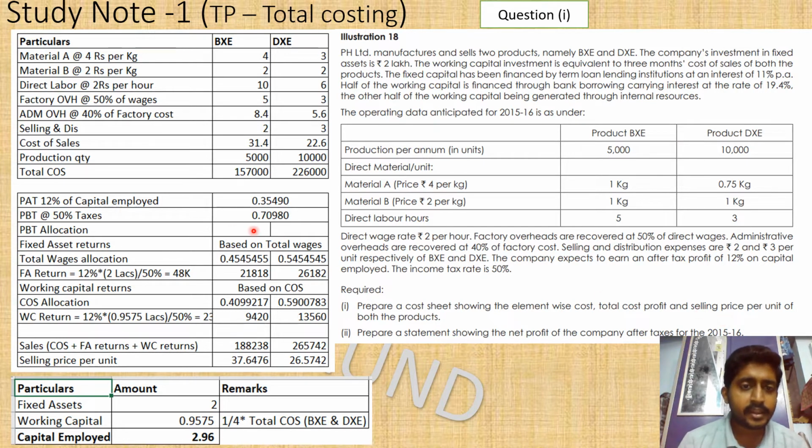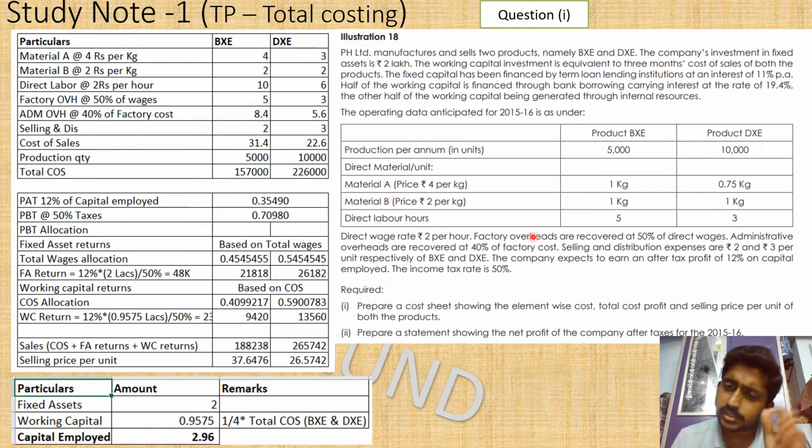Okay, and yes, for this what we need to do, selling price has two components. It has a cost portion and it has a profit portion. Which means we have to find the profit portion before going to the selling price. And it's good that our book has also given to find the total cost profit before finding the selling price. So we have to find the profit based on the total cost. So what is the total cost? Total cost is including the fixed cost, everything putting together, that is the total cost. We have found the cost of sales itself. Now we have to find the profit to be added to this.